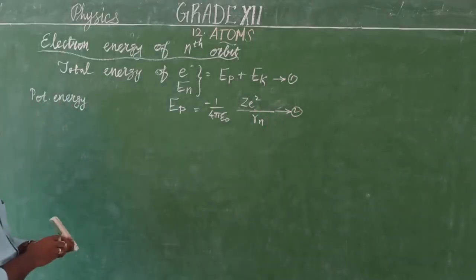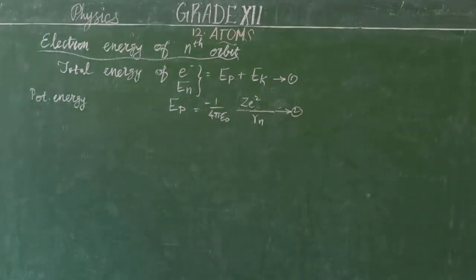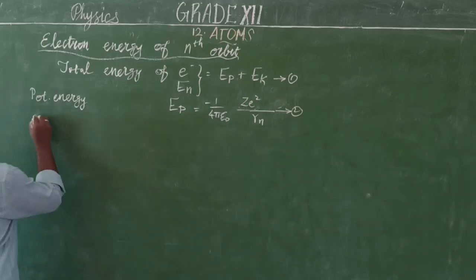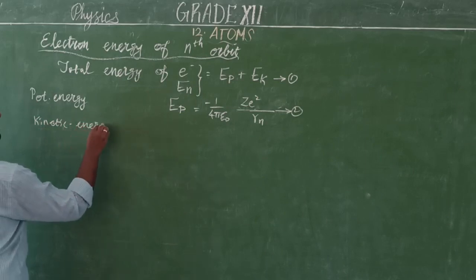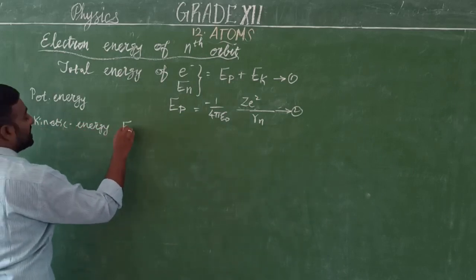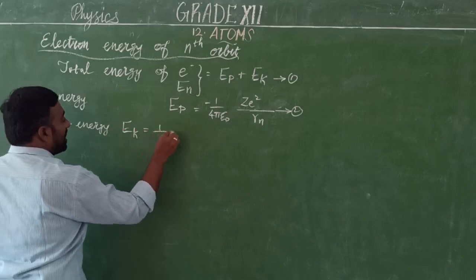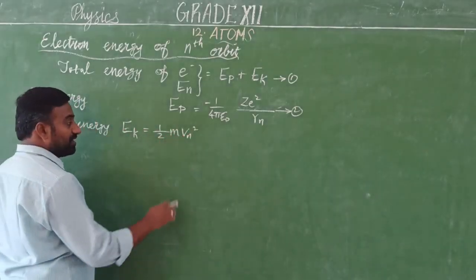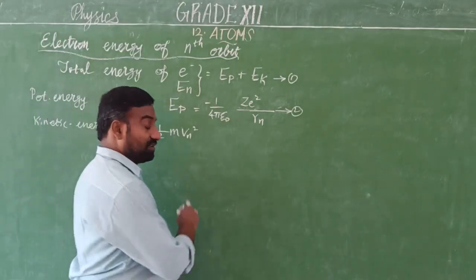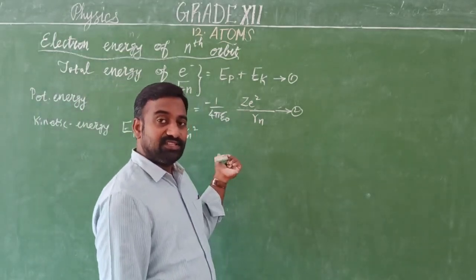Now we are going to determine the kinetic energy. What is the kinetic energy? Similarly, the kinetic energy of an electron is half mv square. But we have already seen the formula. Can you remember where? The second postulate.